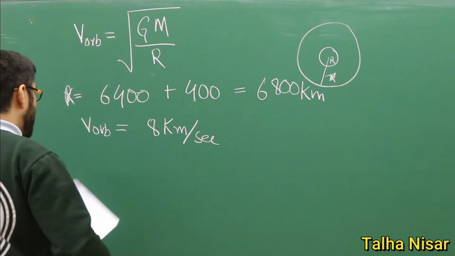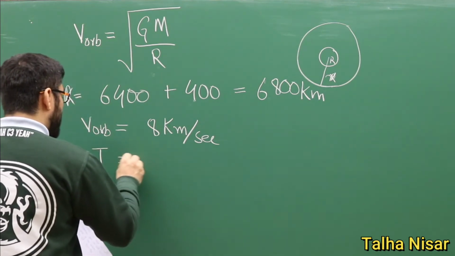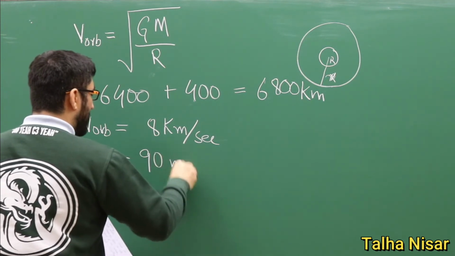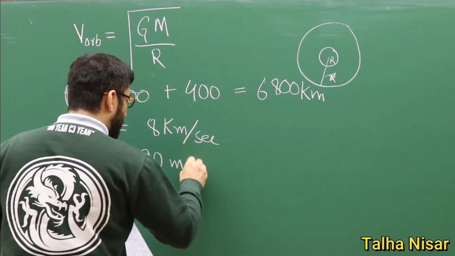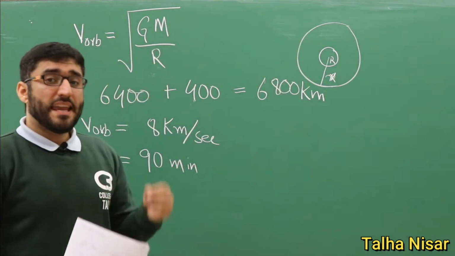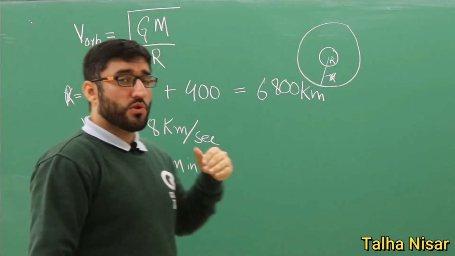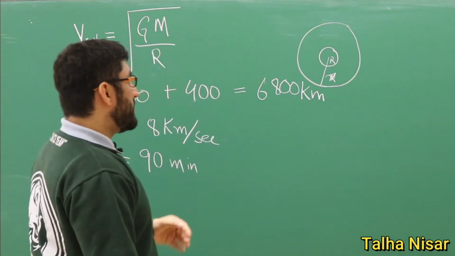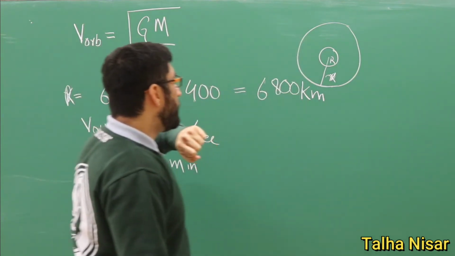And the time period is equal to 90 minutes. So the International Space Station completes one rotation around the Earth in 90 minutes, and for the Moon it was 27 days. So it depends on the distance from the Earth.